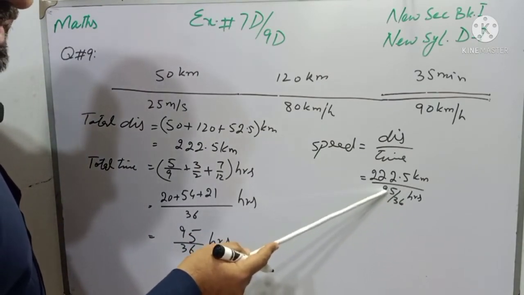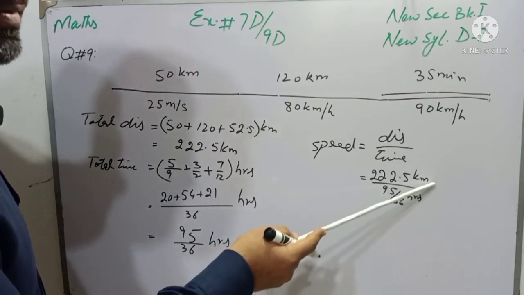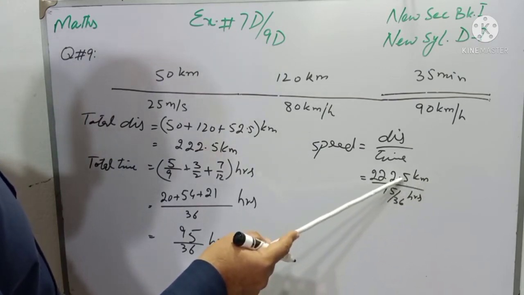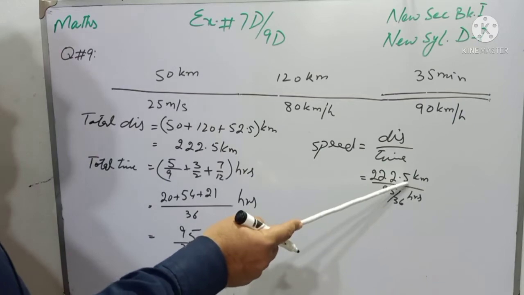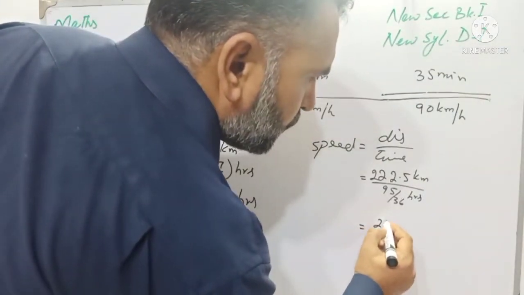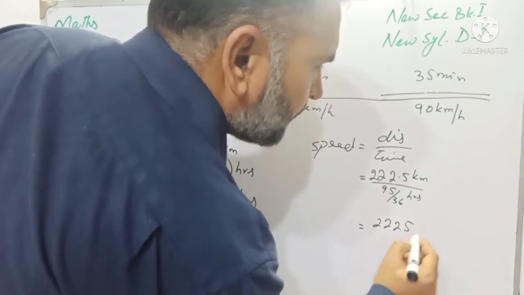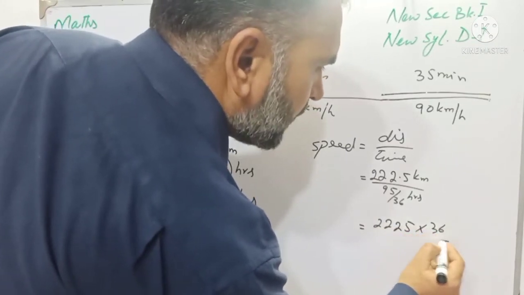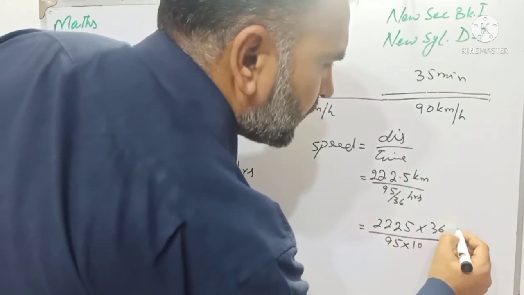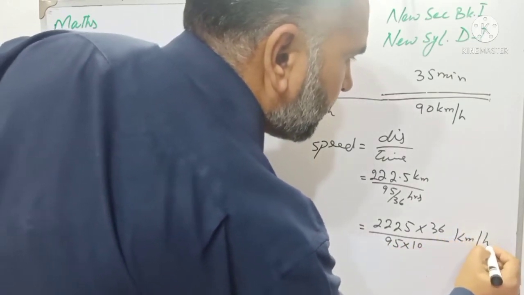There is a denominator and a denominator, so 36 will become the numerator and speed will become kilometer per hour, and for minimizing this point we will divide it with 100, and it is written as 2225 multiplied by 36 over 95 multiplied by 10, and the unit is kilometer per hour.